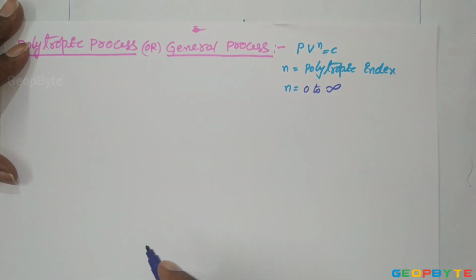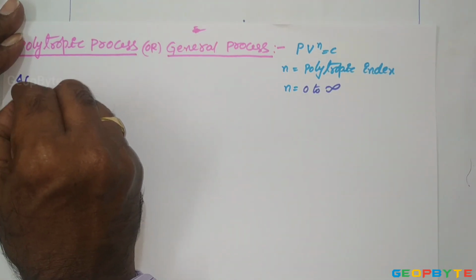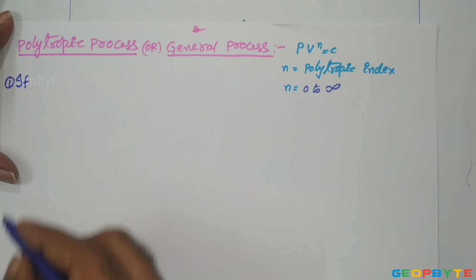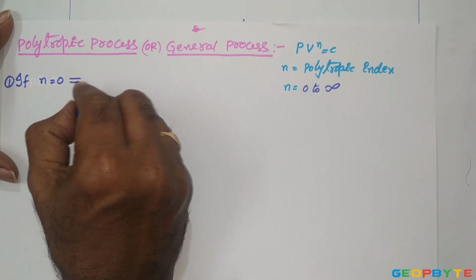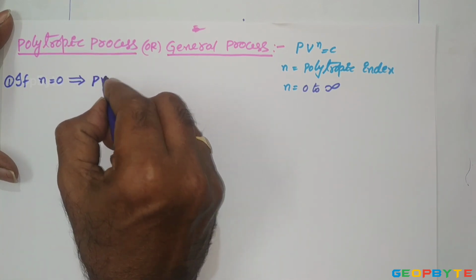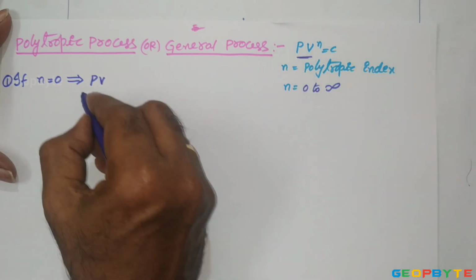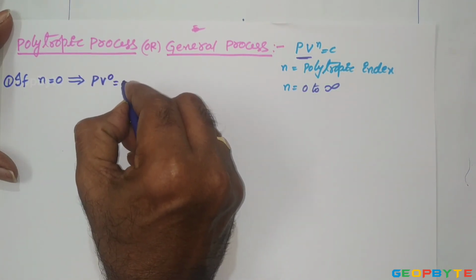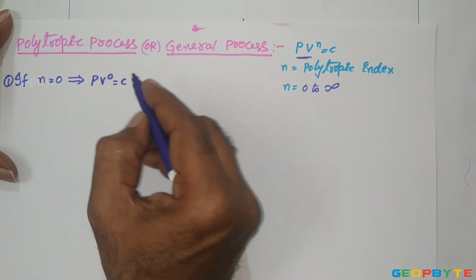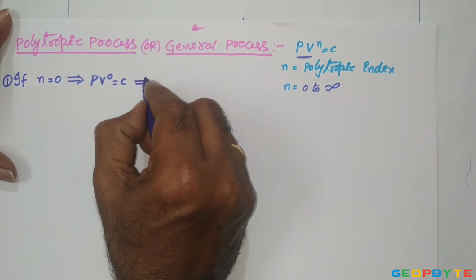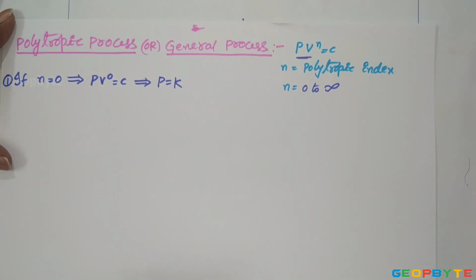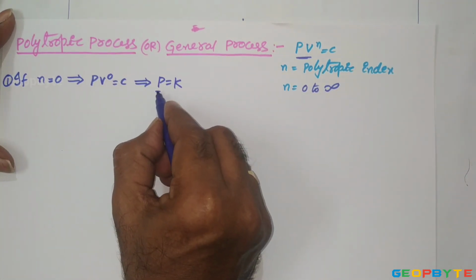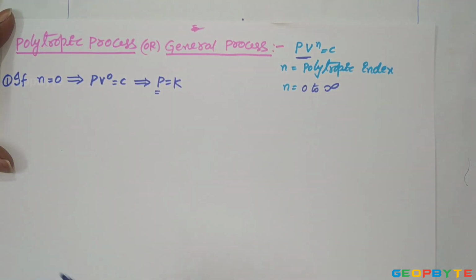For example, in the first case, if n equal to 0, as we know, the polytropic law is PV^n equal to constant. So PV^0 equal to constant. As we know, anything power 0 equal to 1, then it is a constant pressure process. It means for the constant pressure process, the polytropic index n equal to 0.